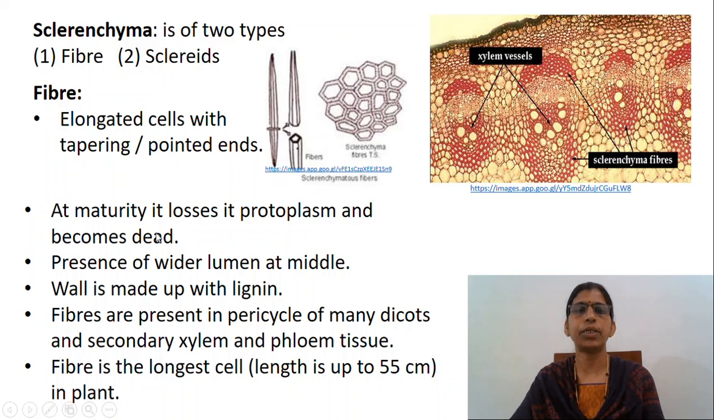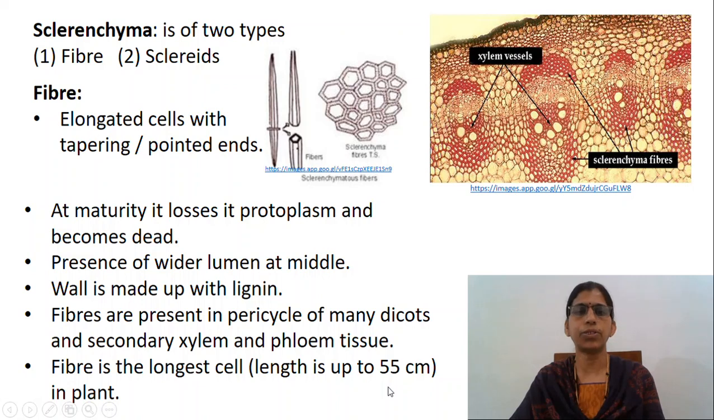At maturity, it loses protoplasm and becomes dead. Presence of wider lumen at the middle. Wall is made up of lignin. Fibers are present in pericycle of many dicots and secondary xylem and phloem tissue. Fiber is the longest cell in the plant, that is, the length is up to 55 centimeters.